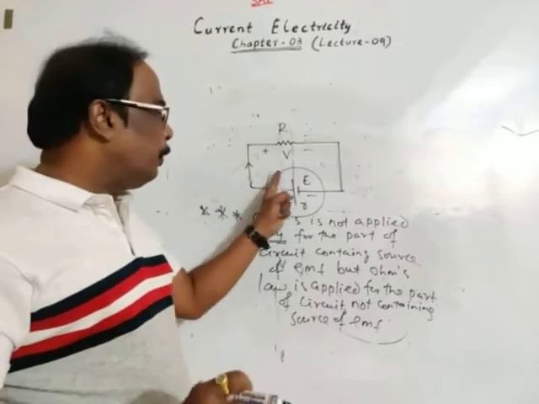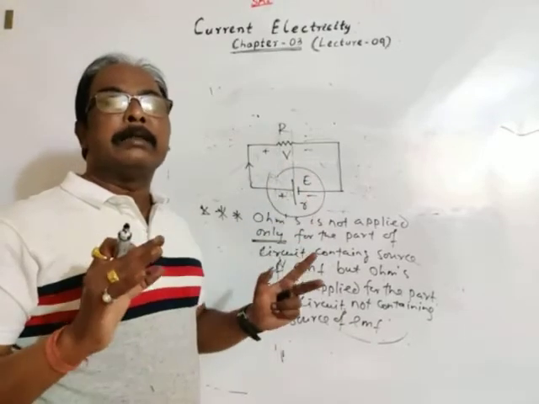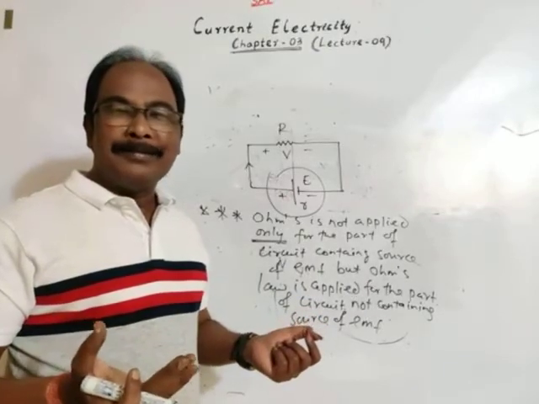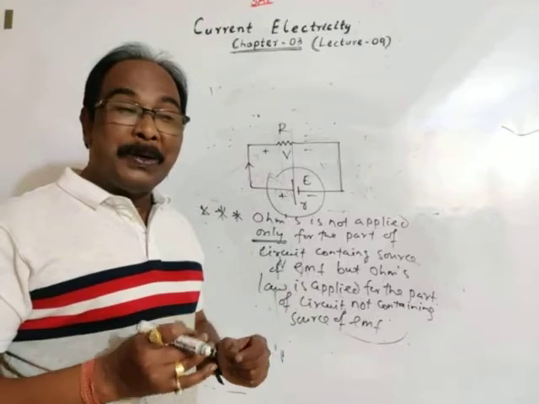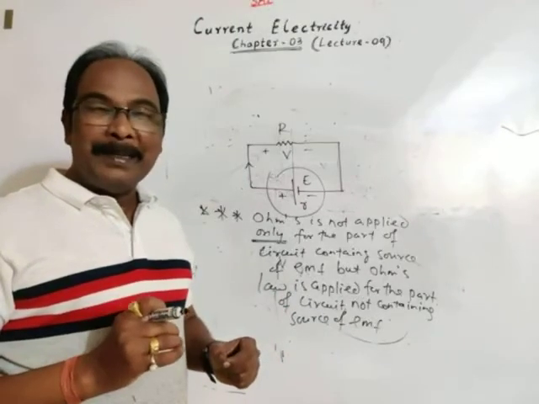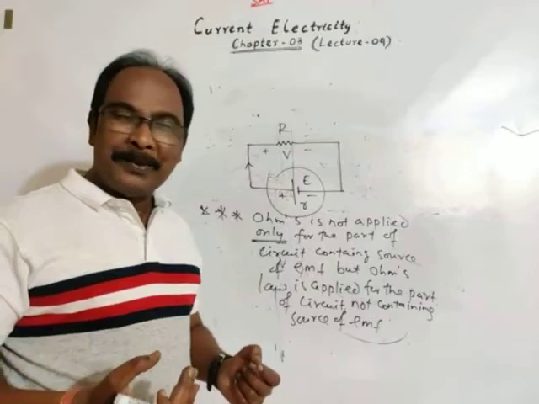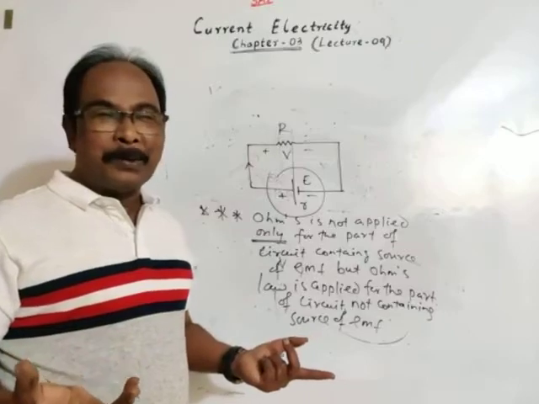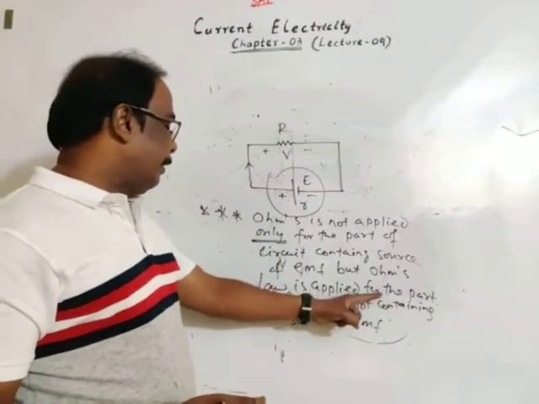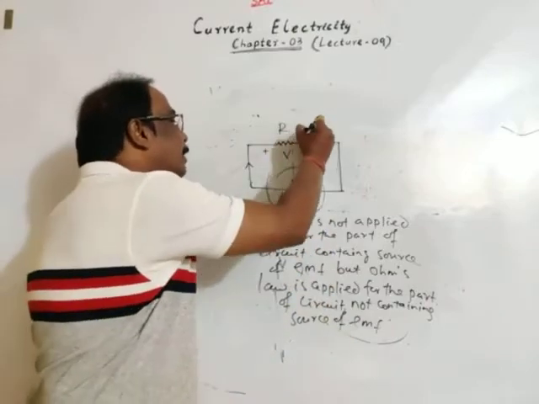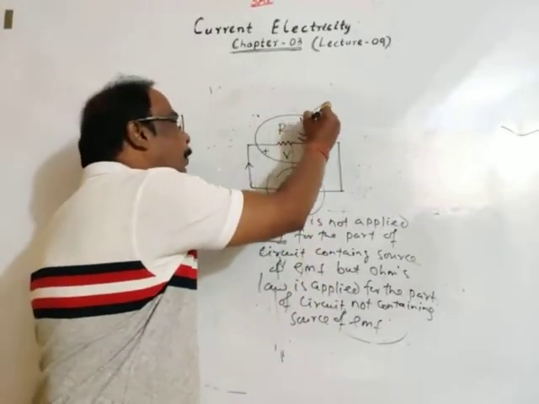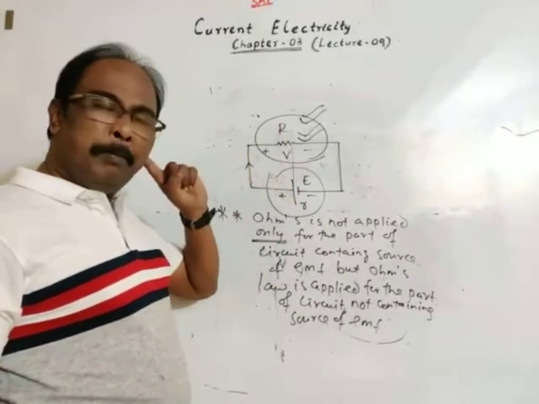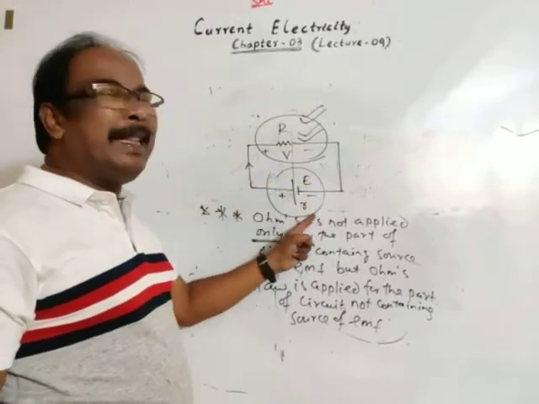EMF, electromotive force, is not a force but a source of energy. The unit of EMF is the volt, potential. We can't apply Ohm's law only for this part because the cell contains chemicals, meaning chemical energy. As we have discussed, Ohm's law is not valid for salt solutions or chemicals. If current increases, it will not obey Ohm's law. But Ohm's law is applied for the part of the circuit not containing a source of EMF. So for only this part we may apply Ohm's law, but we can't apply it for only this part.